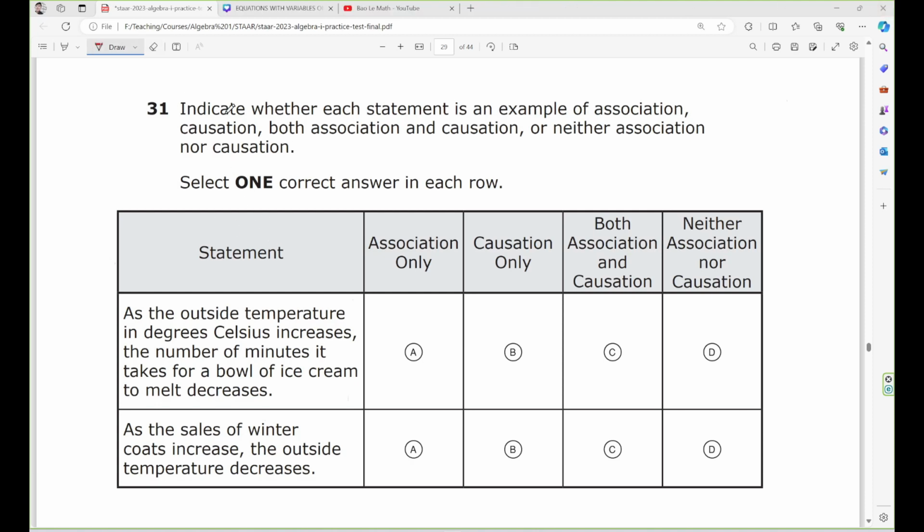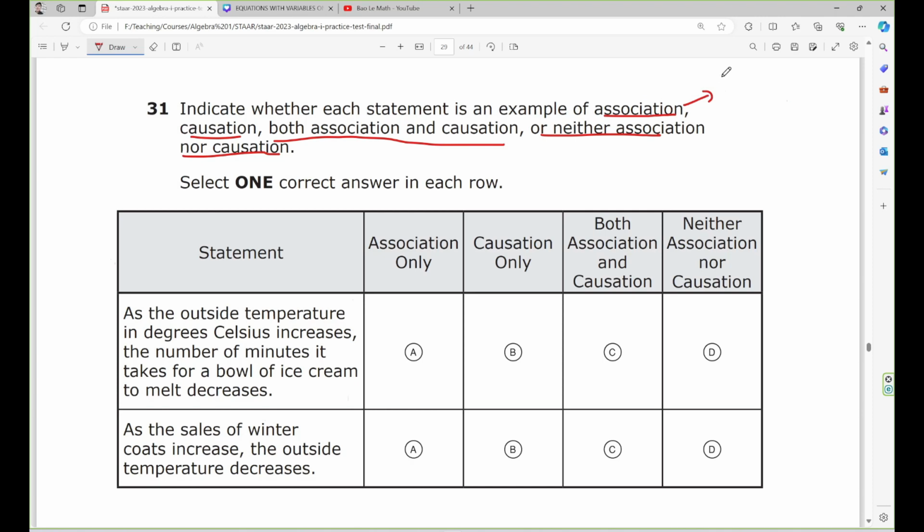Question 31. Indicate whether each statement is an example of association, causation, both association and causation, or neither association nor causation. Before we move on, let's understand what association is.